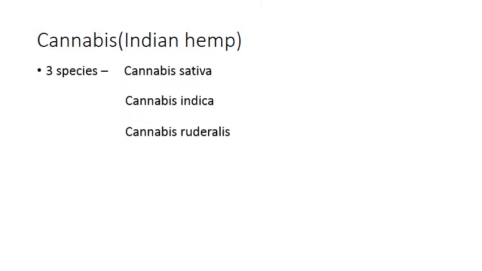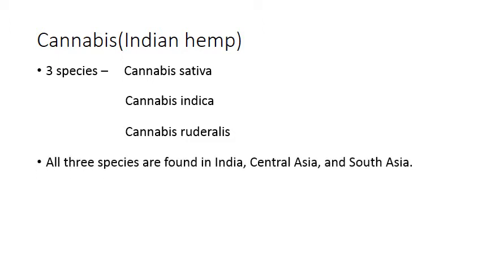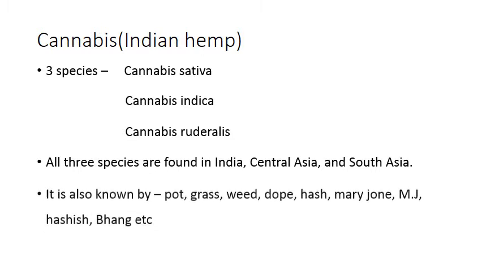It's also called Indian hemp. There are three species of cannabis, that is cannabis sativa, cannabis indica and cannabis ruderalis. These are found all over India, Central Asia and South Asia.